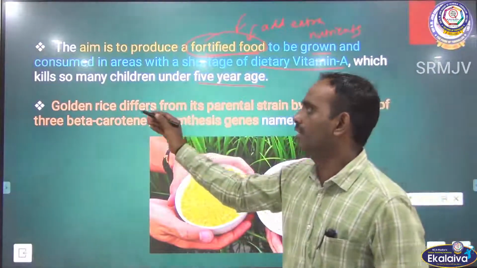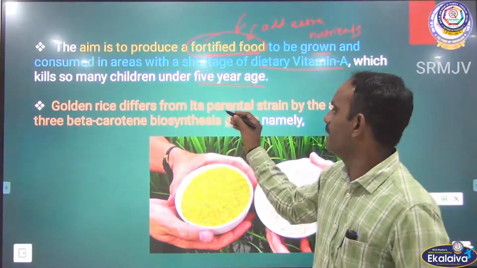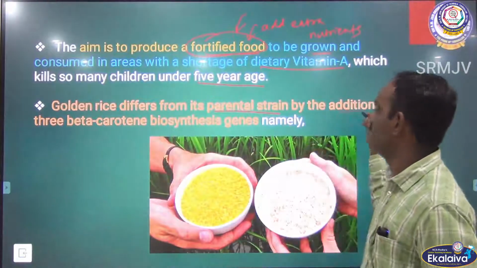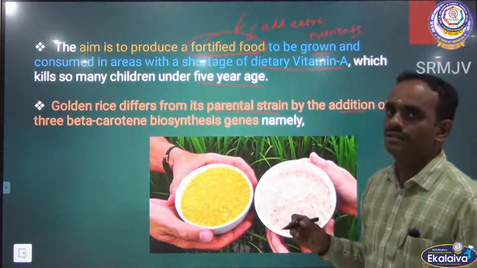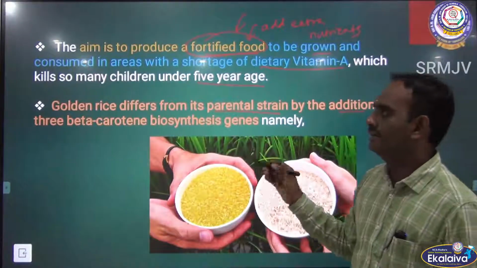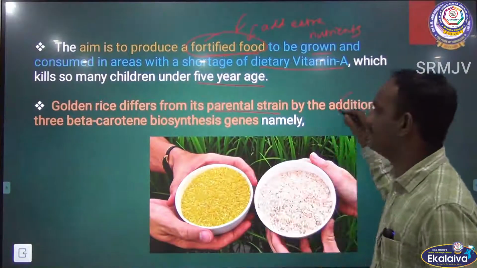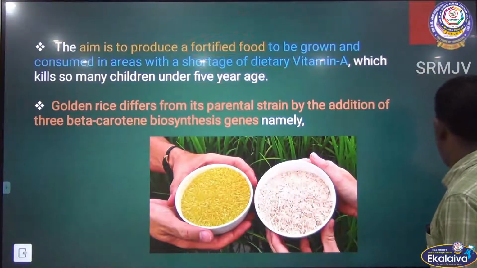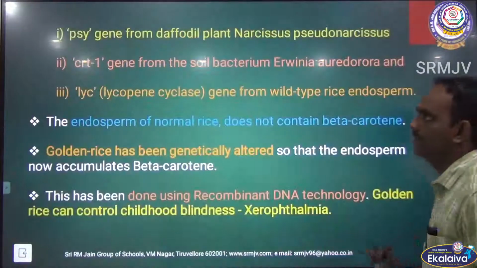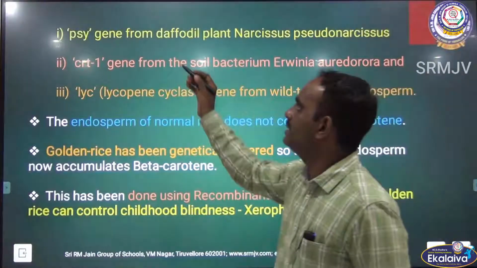The golden rice differs from the parental strain by the addition of 3 beta carotene biosynthesis genes. The first one is the PSY gene.